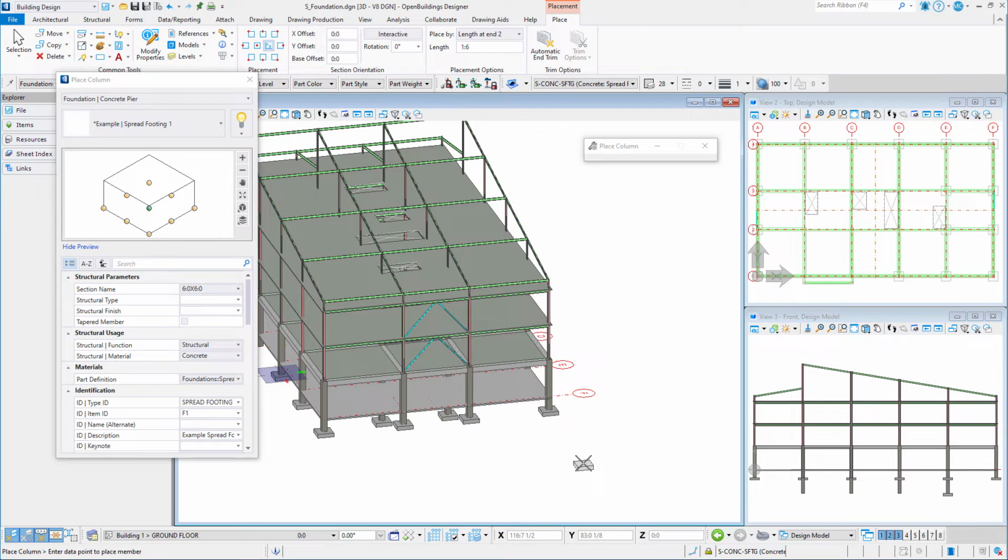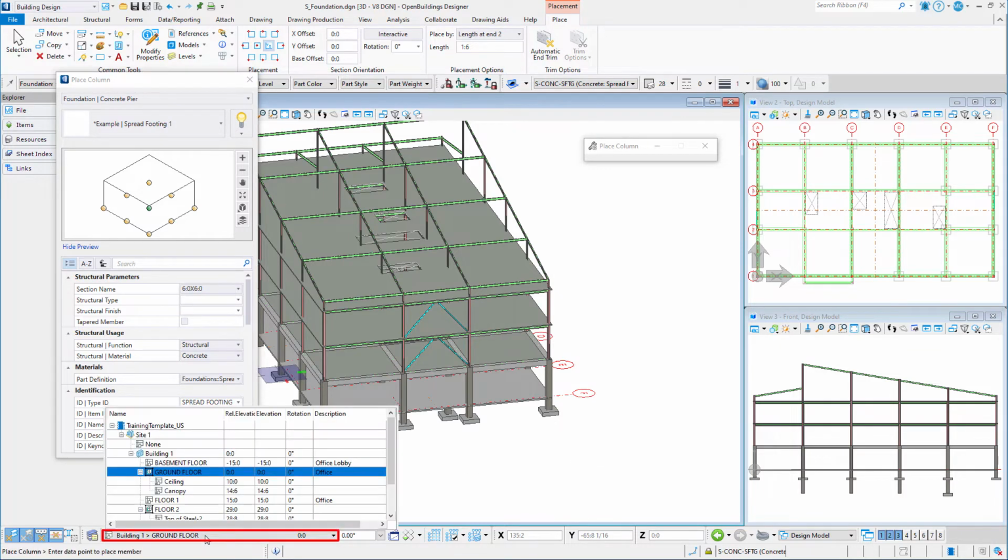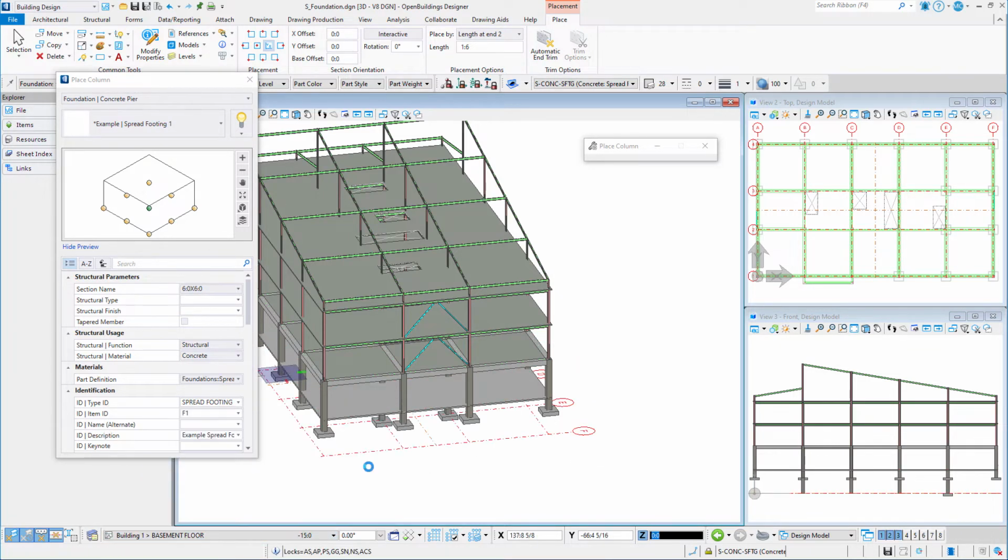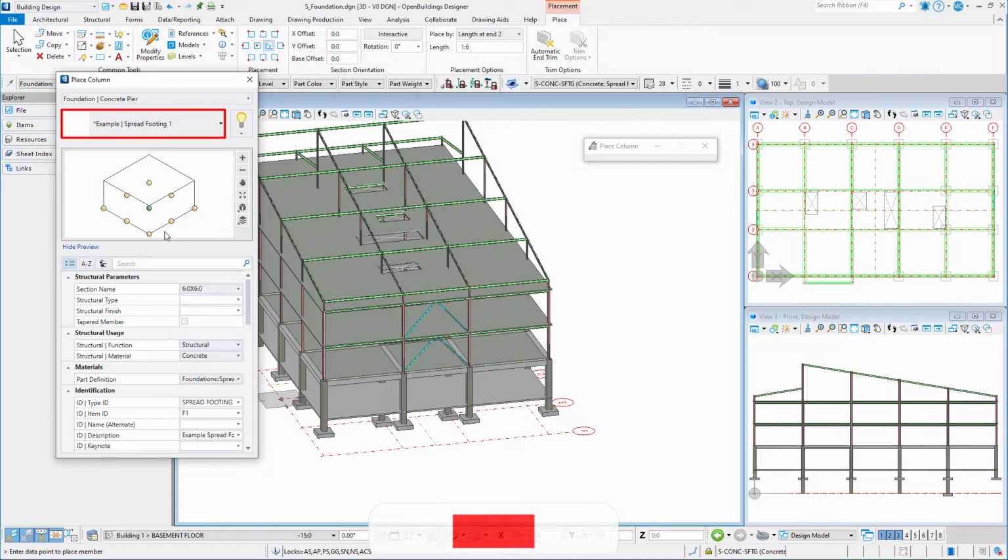For the next set of footings, we will use the basement floor ACS plane to set the elevation of the footing. Set the floor selector to basement floor. The column grid moves to the basement level, which is minus 15 feet or minus 4,500 millimeters below the ground floor elevation. Change the catalog item to example spread footing 2.